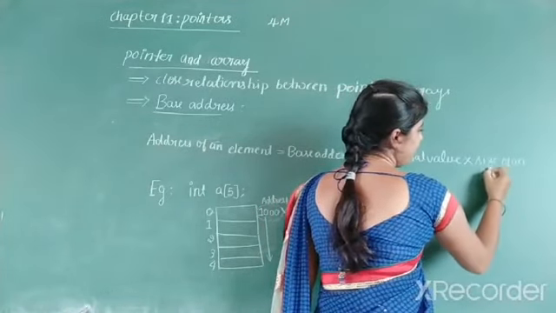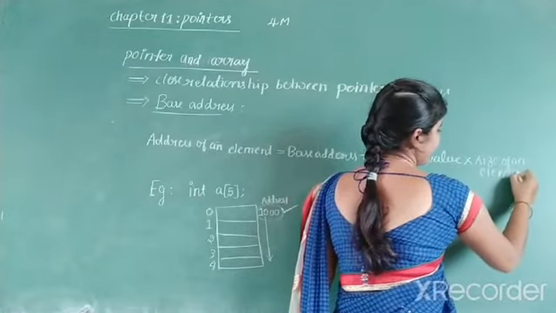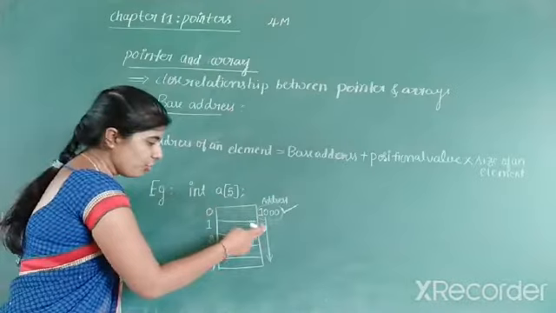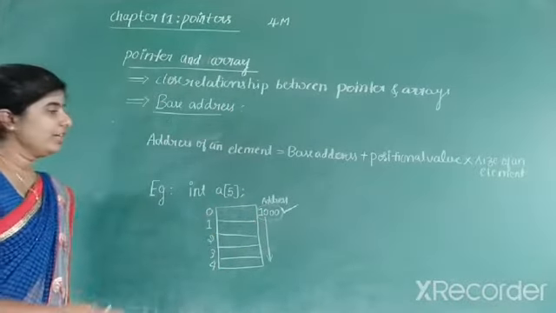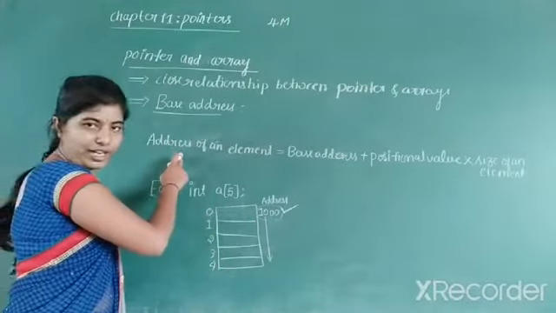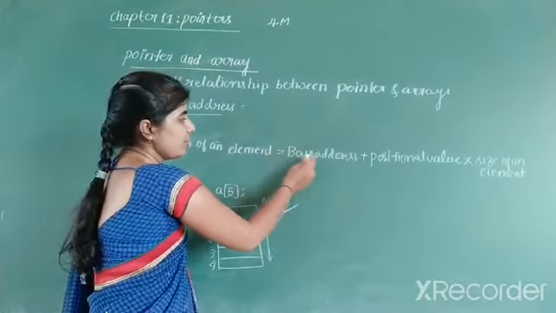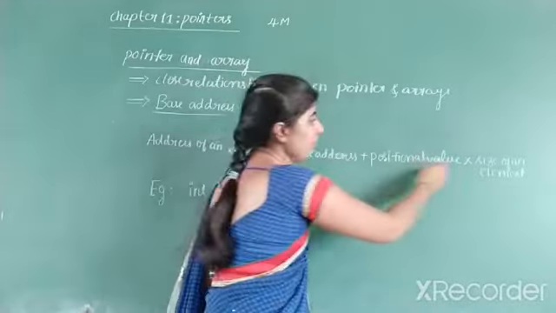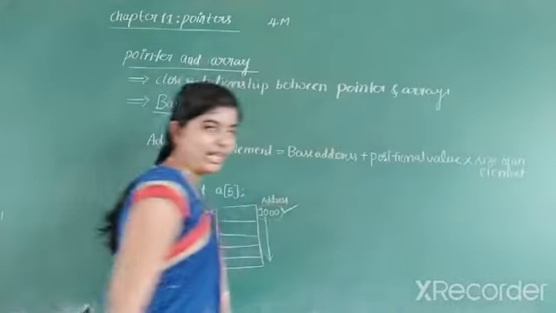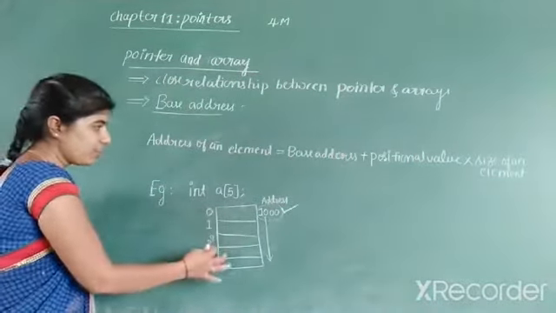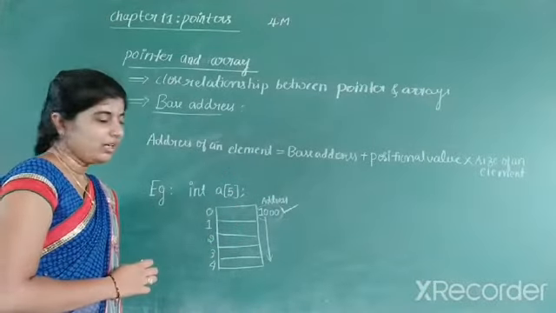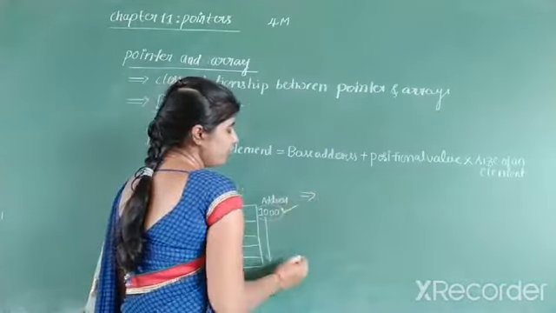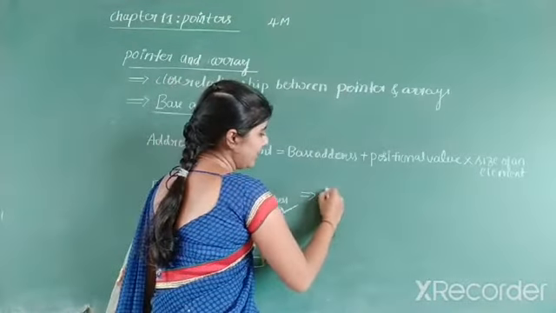This is the formula to calculate the address of the remaining locations of an array. So let us do this problem by applying this formula. Observe here, the given question is, we have to find the fourth element of an array.